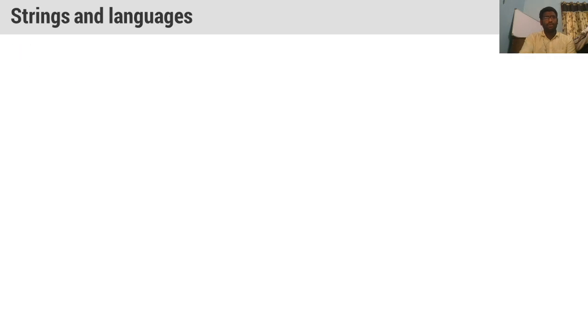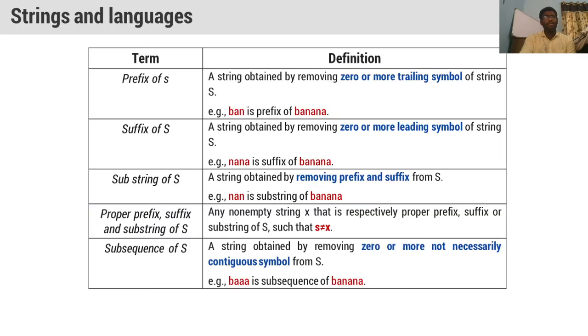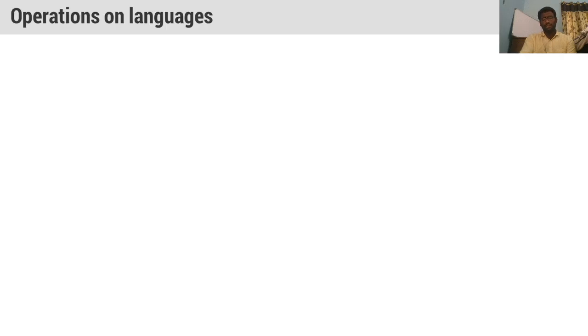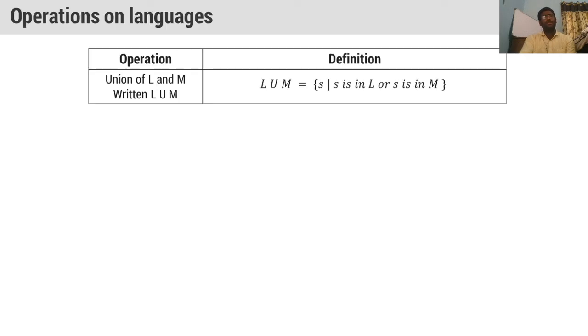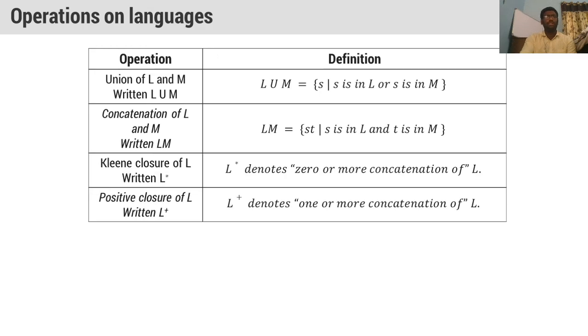So this is about specification of tokens. If you want to address the specification of tokens, you need to mention what is prefix, suffix, substring, proper prefix, proper suffix, subsequence of s. Similarly, you need to mention some operations of languages like union, concatenation, Kleene closure, positive closure, etc. These are the operations of languages.